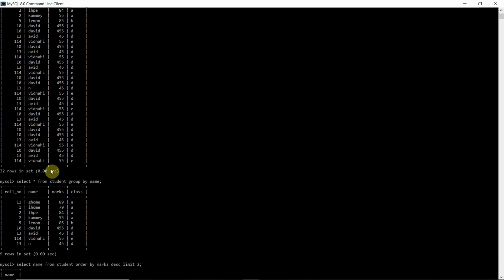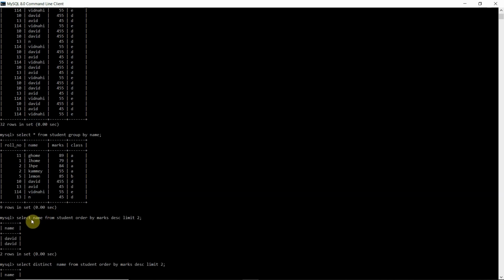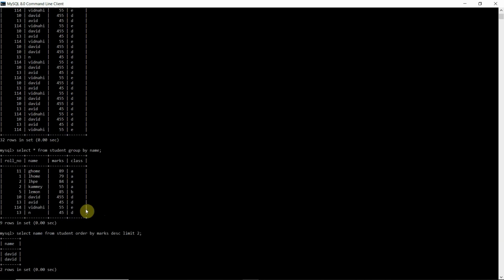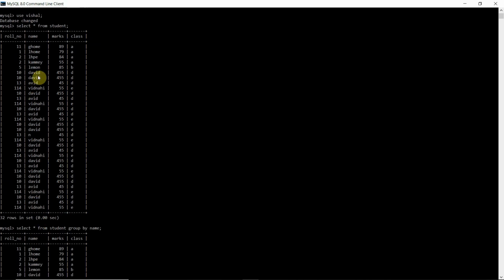The second question was to find the top two students who had scored maximum marks. So from this table we have to find the top two students. First, I did select name from student order by marks DESC, which stands for descending, and limit I have taken as 2. Why 2? Because I have to find the first 2 marks. But the problem in this statement is that since this table has redundant values, the top 2 values are the same. David, which is this one, is repeated again.